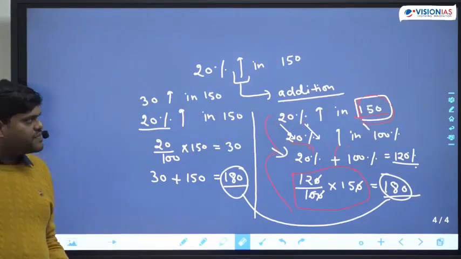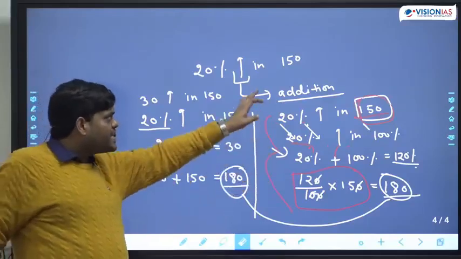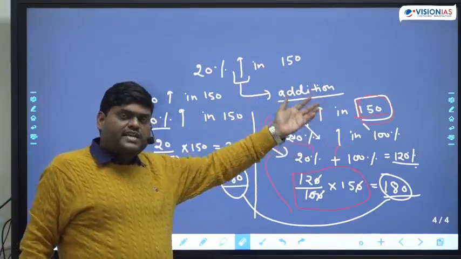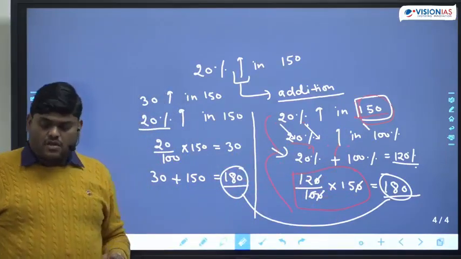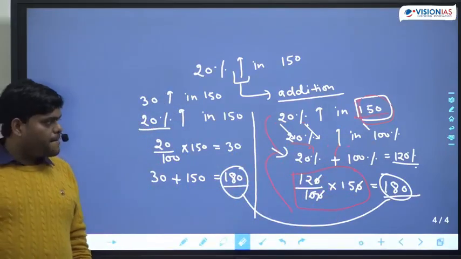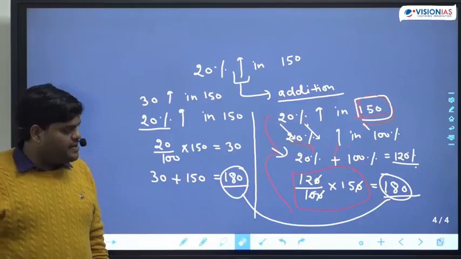Why did we take 150? This is just a question. Instead of 150, you can take 180, any number you can take. This is just logic. Okay, I hope this is clear now.